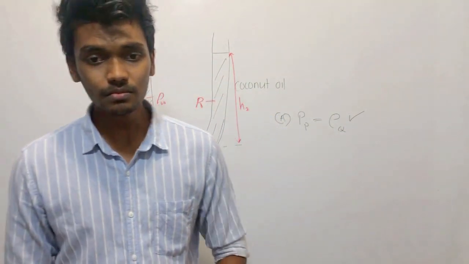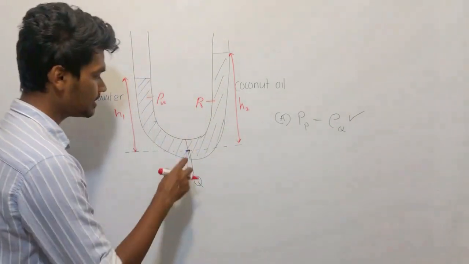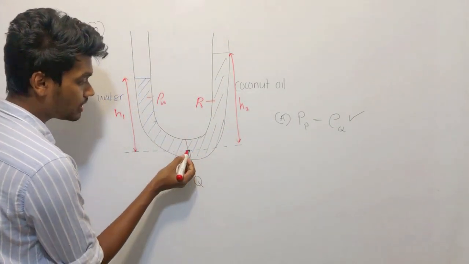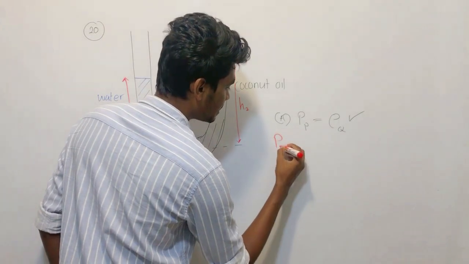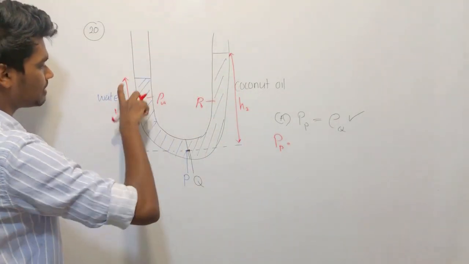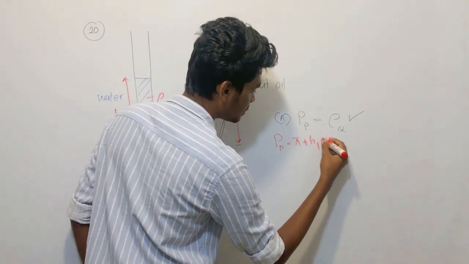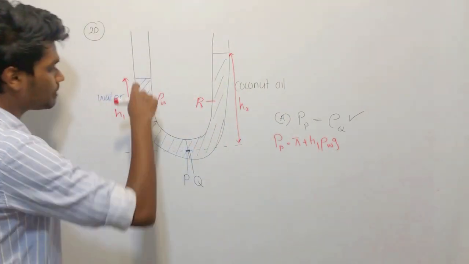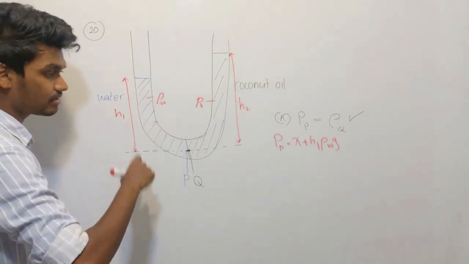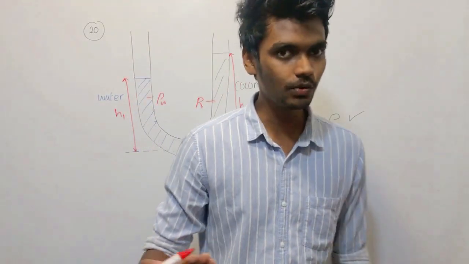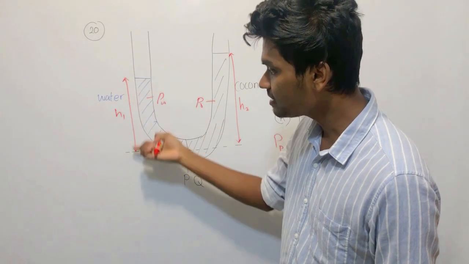All right. So the next thing, H1 rho W, H2 rho. How can you write the pressure at P? Pressure at P can be written as P0 plus H1 rho W g. It doesn't matter that this part is inclined. What matters in static fluid pressure is the vertical height.